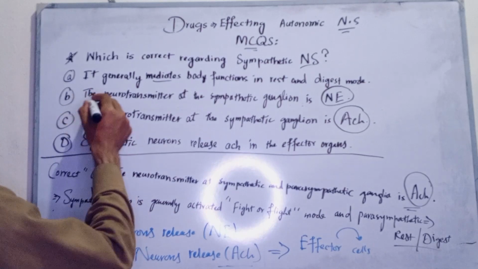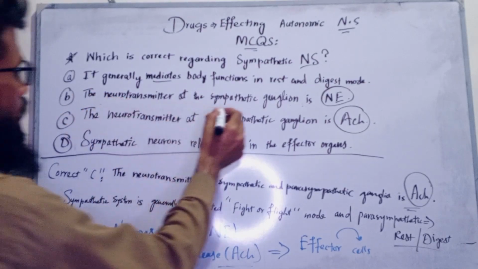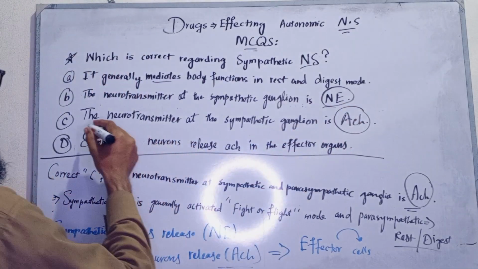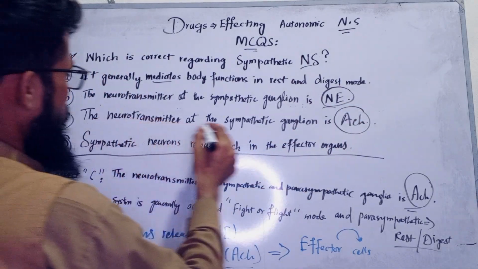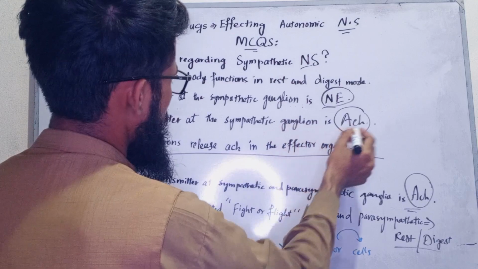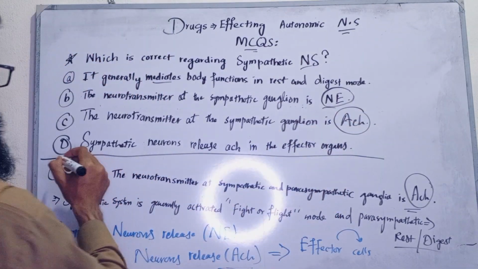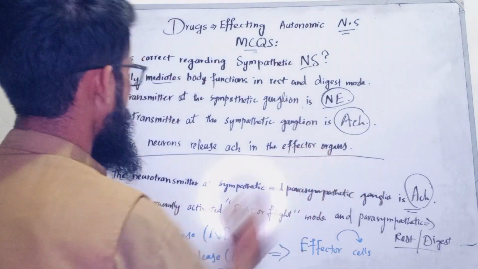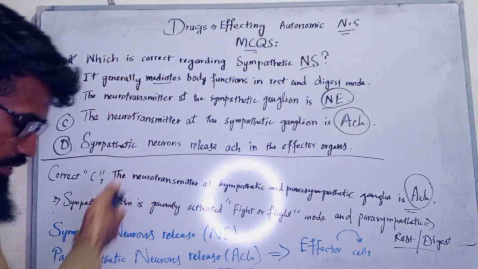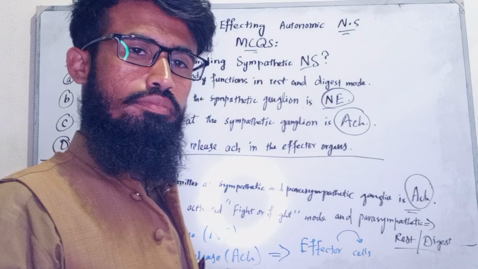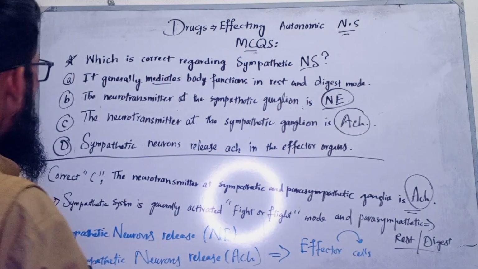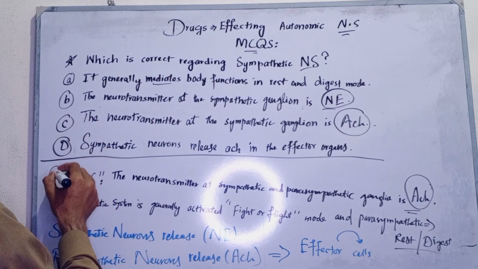Number B. The neurotransmitter at the sympathetic ganglion is norepinephrine. C. The neurotransmitter at the sympathetic ganglion is acetylcholine. D. Sympathetic neurons release acetylcholine in the effector organs. Which one of these is correct? C. C is correct.